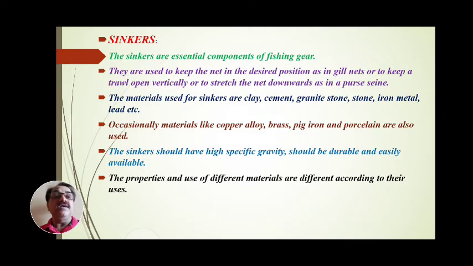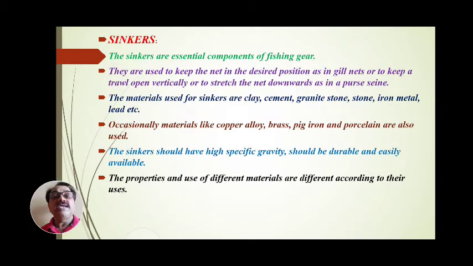The materials used for sinkers are clay, cement, granite stone, iron, metal and lead. Clay is the ancient material. Next to clay, cement sinkers came into use, though cement sinkers were still backward, and then development occurred. Then granite stone, iron metals and lead metals.